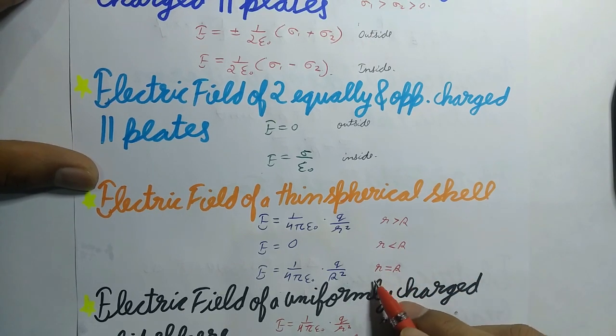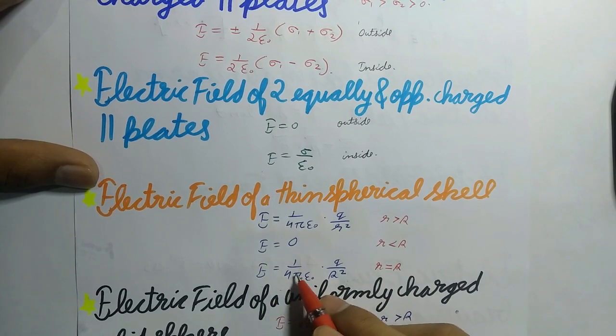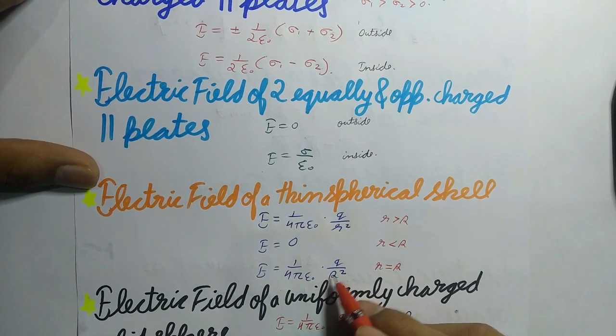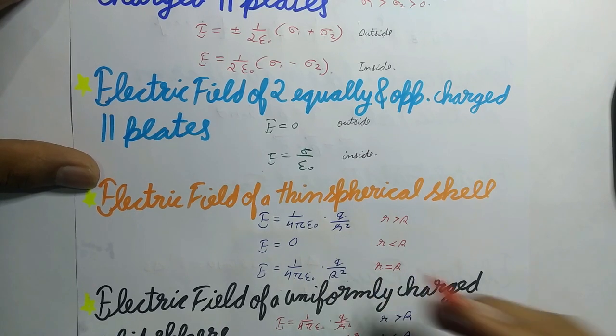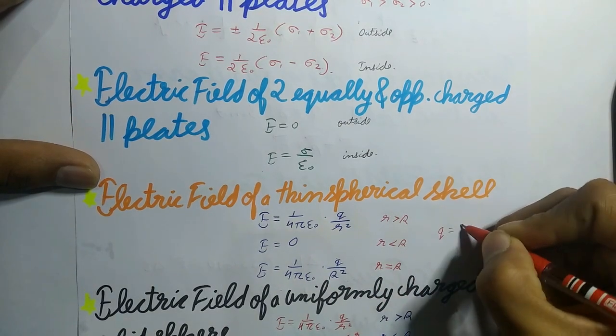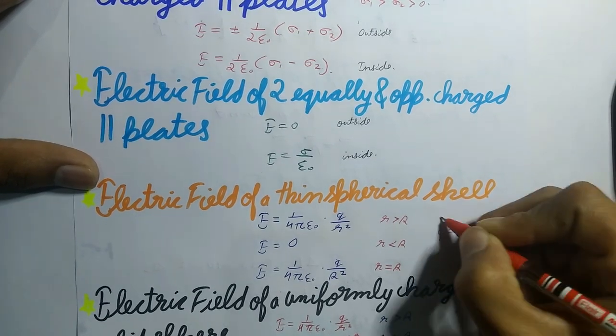And the last one is r equals capital R at the surface, where E equals 1 by 4 pi epsilon naught Q by capital R square, and where Q equals 4 pi capital R square sigma.